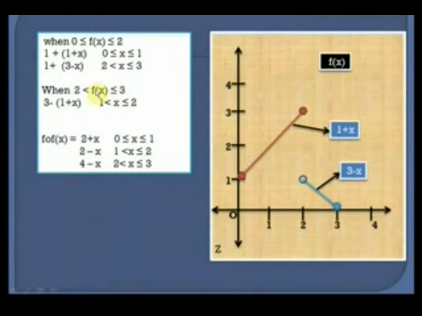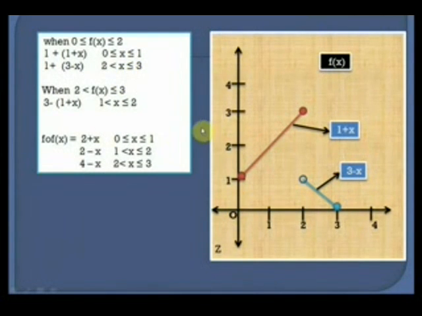So for case number 1, f(x) is greater than or equal to 0 and less than or equal to 2, we see that there are actually two parts of f(x). So the first part is 1 plus x for x lying between 0 and 1, and 3 minus x when x lies between 2 and 3. So what we do is we write 1 plus x when x lies between 0 and 1, and 1 plus 3 minus x when x lies between 2 and 3.